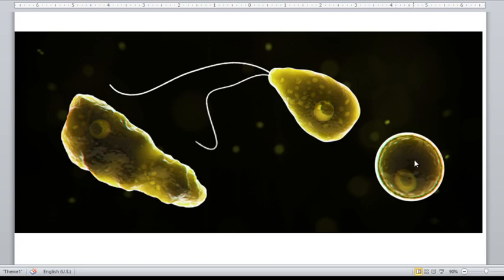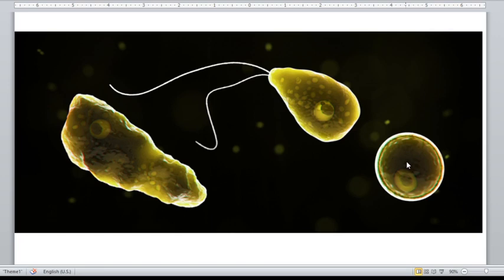Why is it resistant? Because it can survive in adverse environments. It can survive in the soil or even at high temperature, but not at extreme temperature.